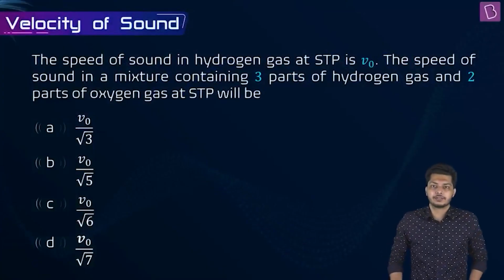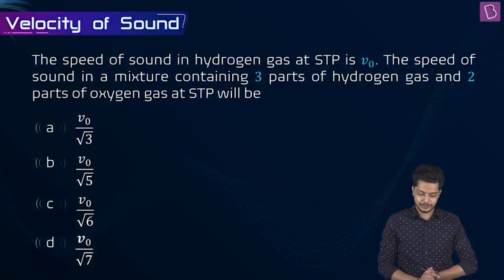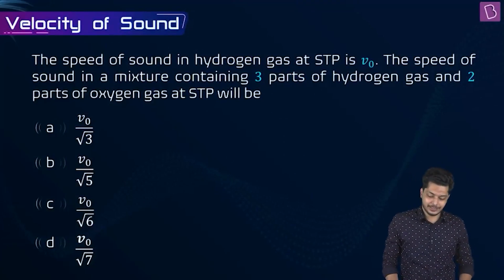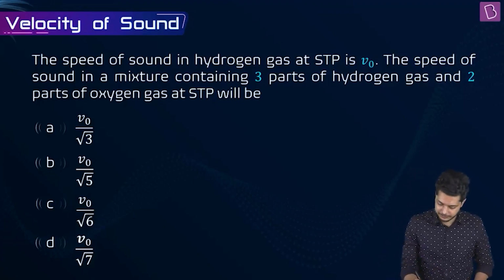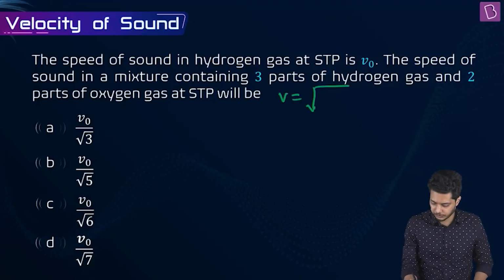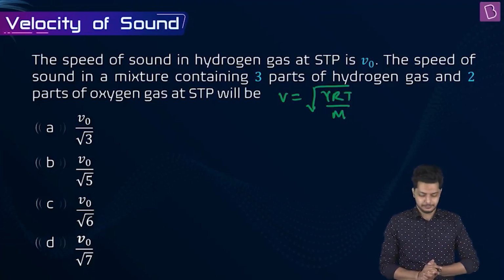Now moving ahead to this question. The speed of sound in hydrogen gas at STP is V naught. The speed of sound in a mixture containing 3 parts of hydrogen gas and 2 parts of oxygen gas at STP will be. Now we have our formula. V is equal to root over of gamma RT by M. This is the equation, correct?